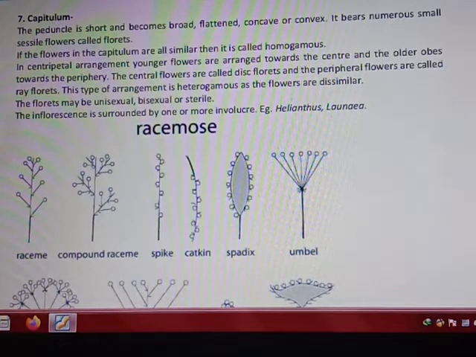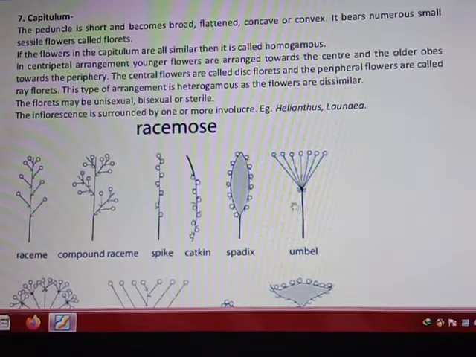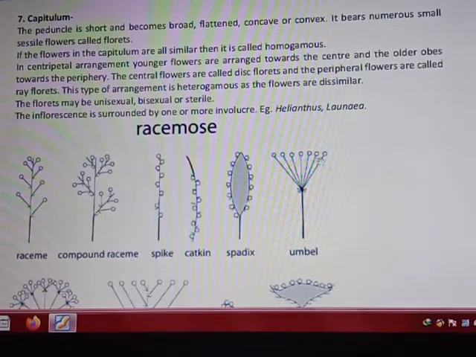Now students, check in this diagram. It is the main axis, alright, and these flowers are arising from the main axis. Now what does the definition say? According to the definition, these flowers which are present on the outer side have a more elongated pedicel.